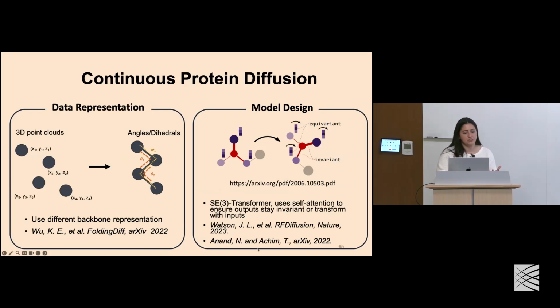One example of doing this is using something called an SE3 transformer. It uses the self-attention mechanism that's in transformers to ensure that your inputs and outputs stay invariant to these translations or rotations. There are 2 major examples of doing this. One is RF diffusion. It's this new state-of-the-art protein generative model that came out of the Baker Group. And then Namrata Anand published something in 2022 with Tudor Akim that used this same mechanism to account for equivariance.